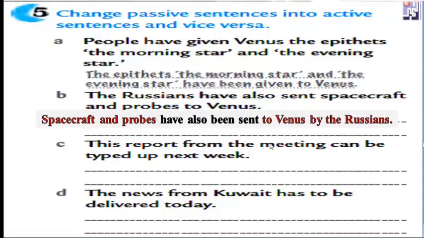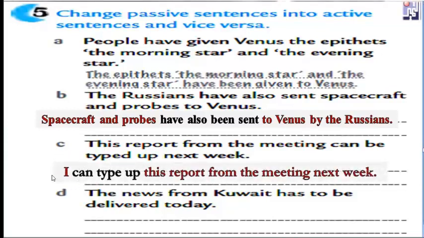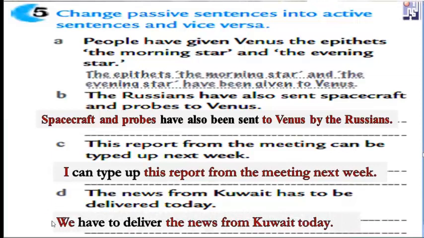This report from the meeting can be typed up next week. Here we would like to choose a suitable subject like I. And you have to use this modal can, but without be. Then you have to change this past participle into the infinitive: I can type up. Then, from Kuwait has to be delivered. Here in this part, we can use we have to deliver. Have to in addition to the infinitive. So here, as I told you before, you have to look at the sentence and decide whether you change it into active or passive.